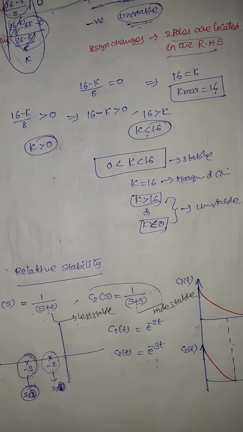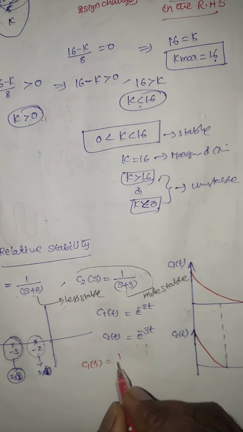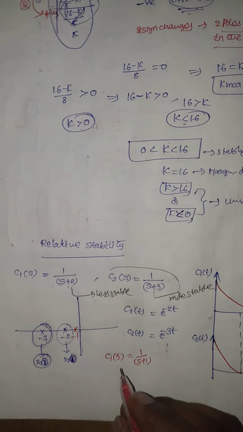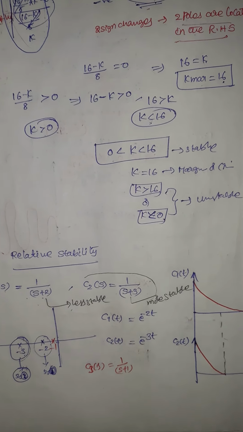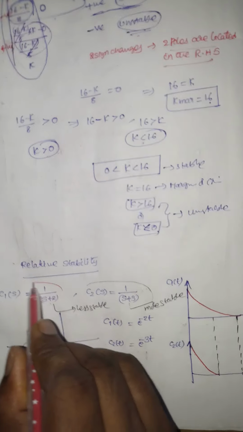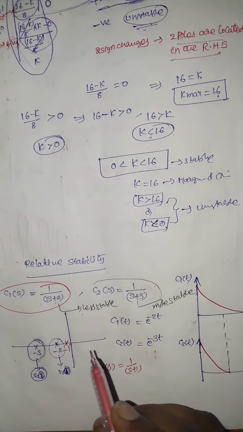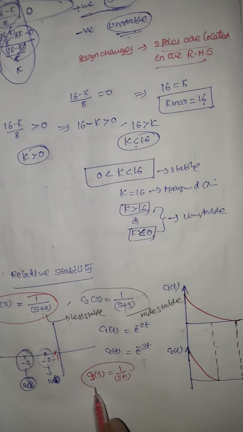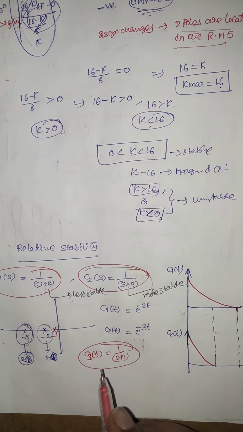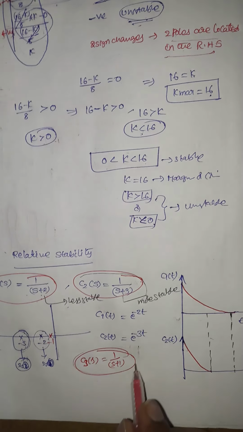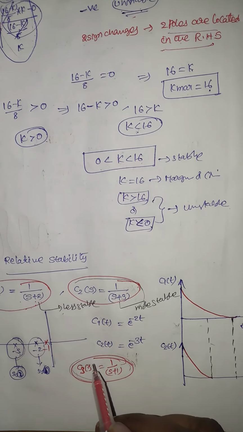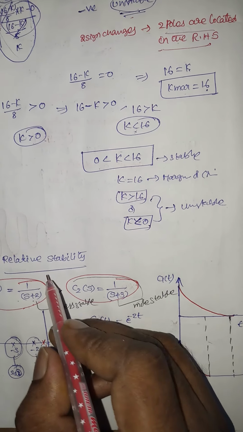If I take another system, C3 of S is equal to 1 by S plus 1, so the pole is here, at minus 1. When compared to this C1 of S, this system 1 is more stable when compared to this system, and it is less stable when compared to this system. If I consider C3 of S, it is less stable when compared to this system and less stable when compared to this system. So this is nothing but relative stability.